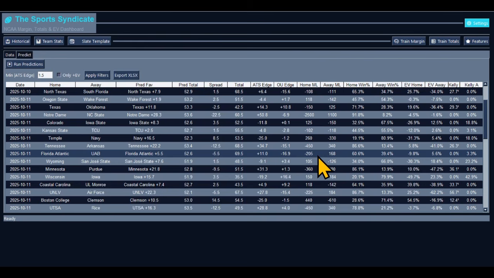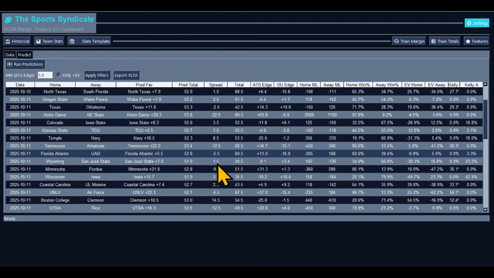The money line is minus 205, so I would definitely go with Florida Atlantic just to pull that off. I don't see UAB coming up with an upset at all. The model's matching the spread precisely. We got Wyoming and San Jose State. San Jose State is expected to win by 7.6 points. The spread is plus 1.5 for Wyoming, so you can definitely take San Jose State to cover and win.